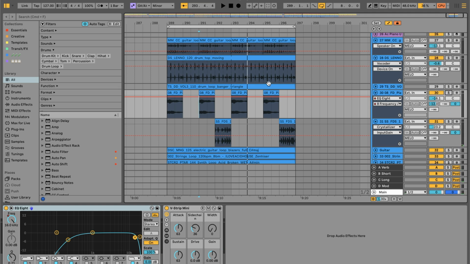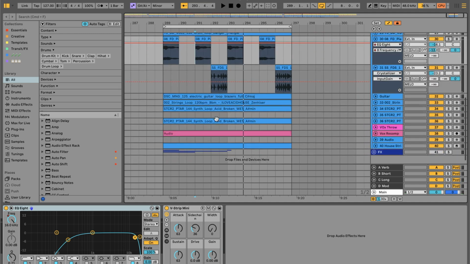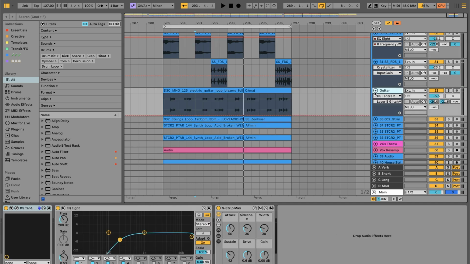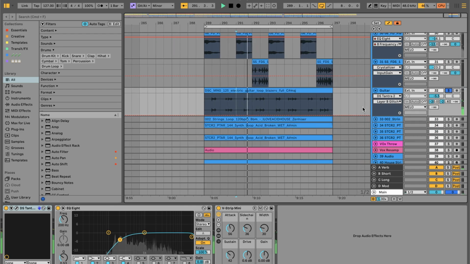So it's very atmospheric stuff. We're doing a lot of call and response, very subtle stuff, slowly building up the layers over time to create a full soundscape. Next really interesting thing is this guitar loop.